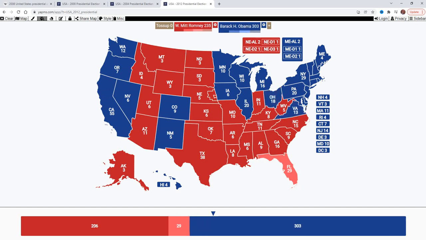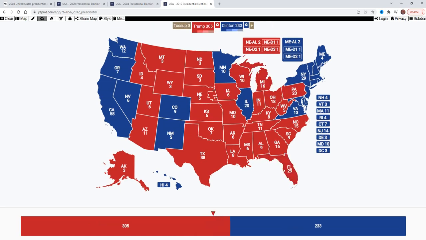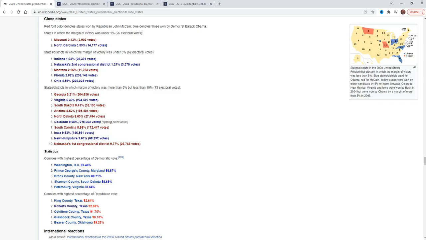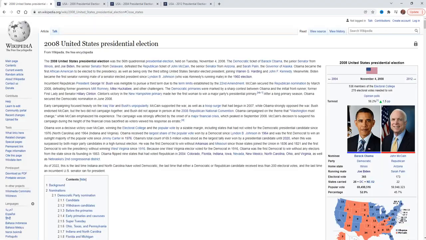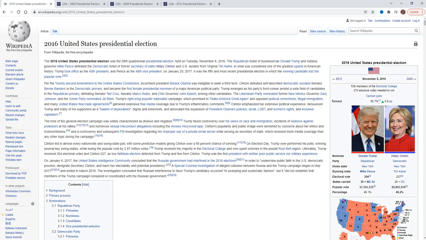Now in 2016 we know that Trump was able to flip a lot of these states, and still he did not win the popular vote. So how would it be if he actually did so? Let's find out. Okay, so it was a 2.1 victory in the popular vote for Clinton.